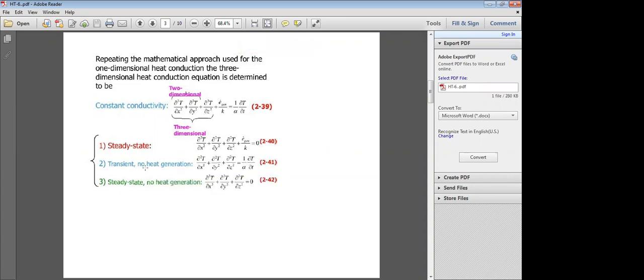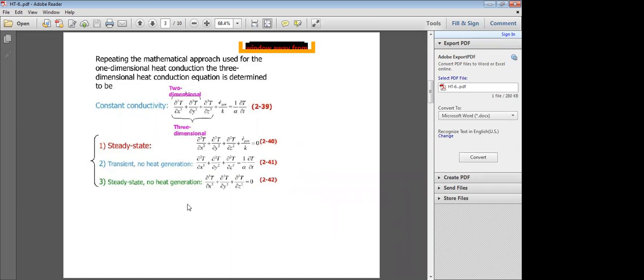So for unsteady state or transient heat conduction, if there is no heat generation, the equation is ∂²T/∂x² plus ∂²T/∂y² plus ∂²T/∂z² is equal to 1 by alpha ∂T/∂t.